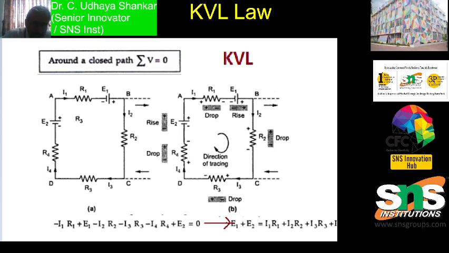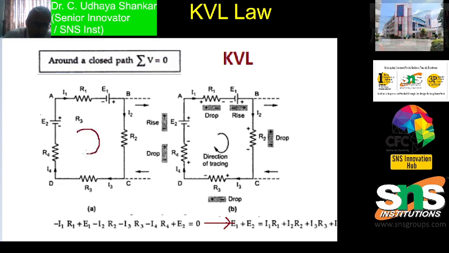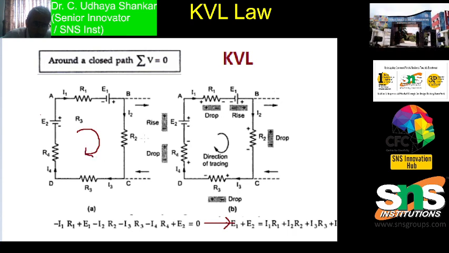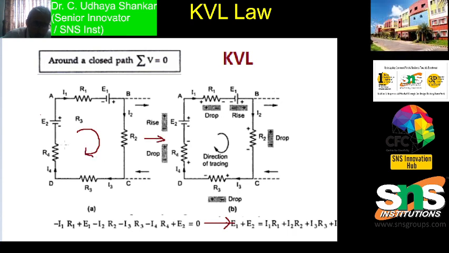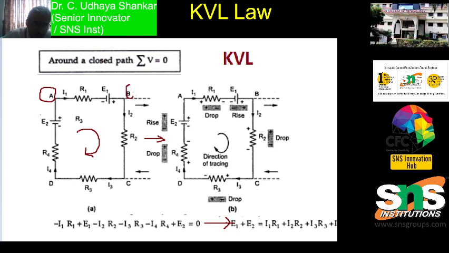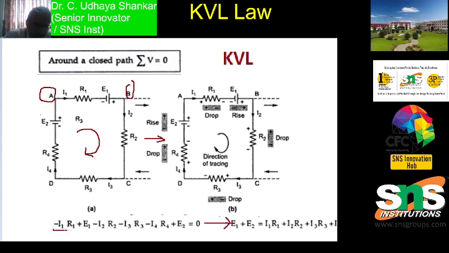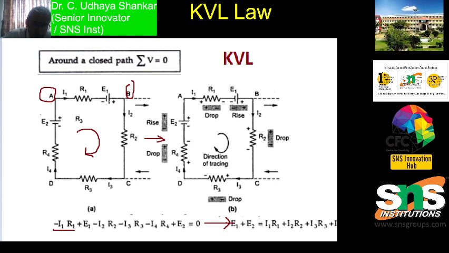So here you can see in this diagram, I will be going from this end, in this direction. If I am starting from A, then B, C, D, I am just going in the same direction, A, B, C, D. R1 is a potential drop, so you have to put minus: minus I1 R1. Since I am moving from negative to positive, this has to be plus E1.